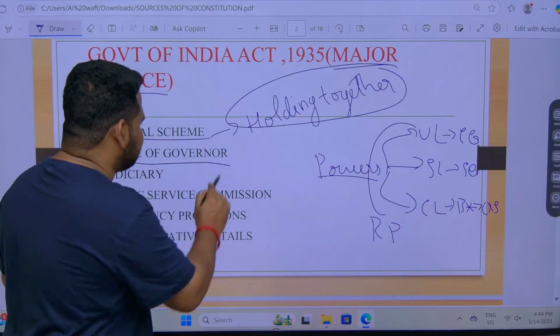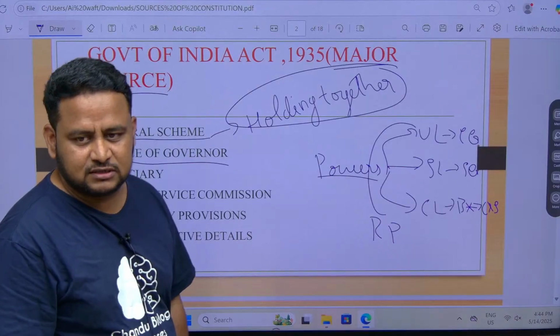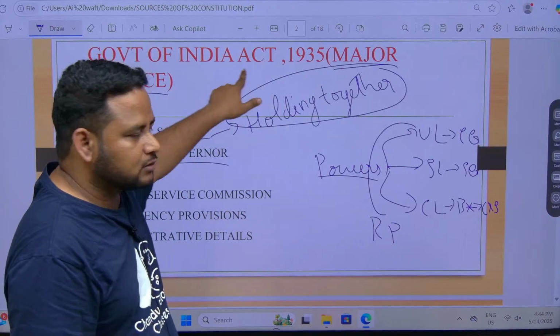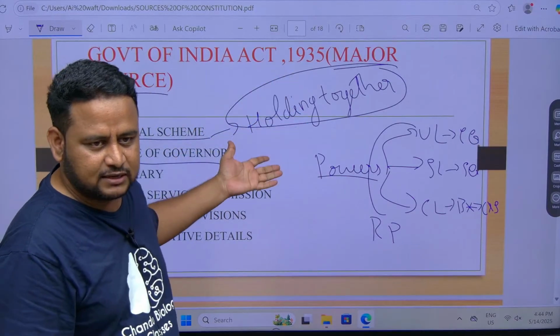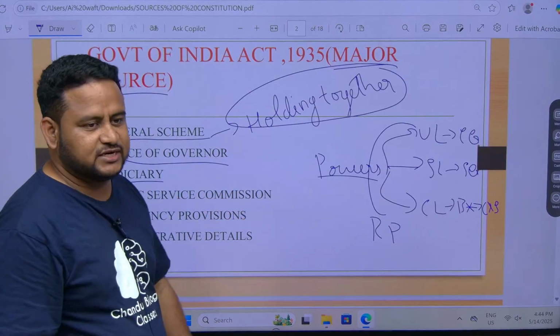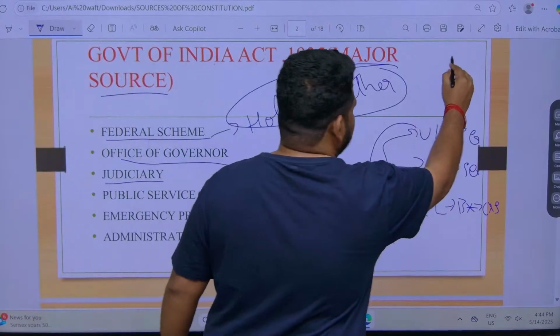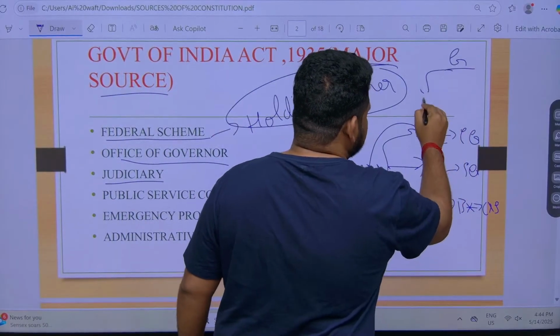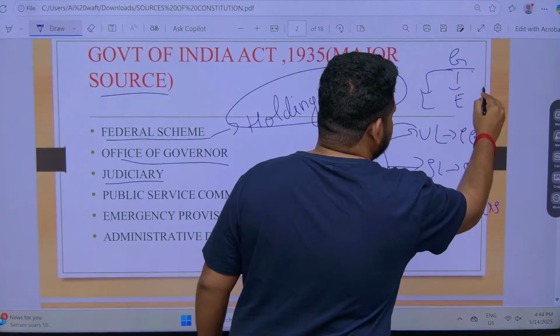Now coming to office of governor. Now each state has a governor. This office of governor also came from Government of India Act 1935. I will not dig deep into it. This you directly know it. Next, judiciary. Judiciary, you must know that government has three wings. That is, one is legislature, one is executive, one is judiciary.